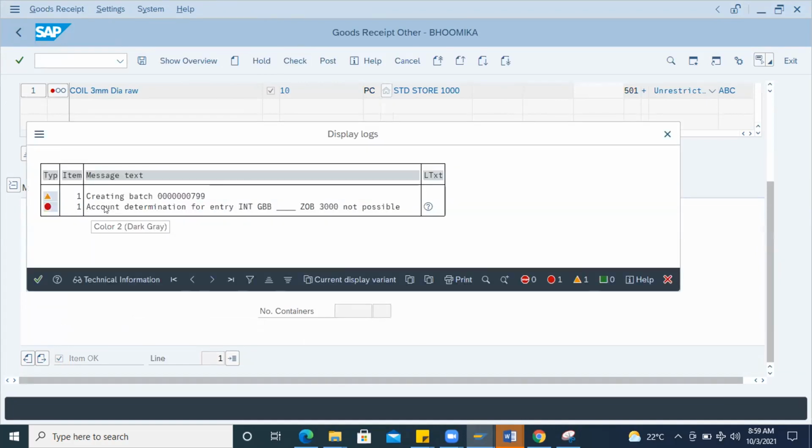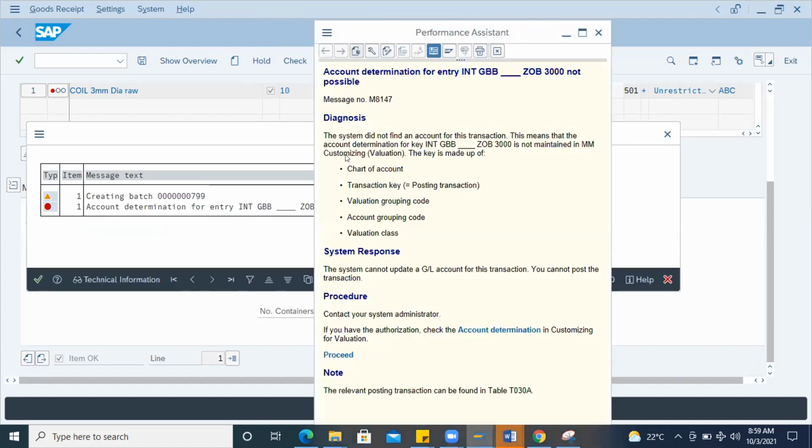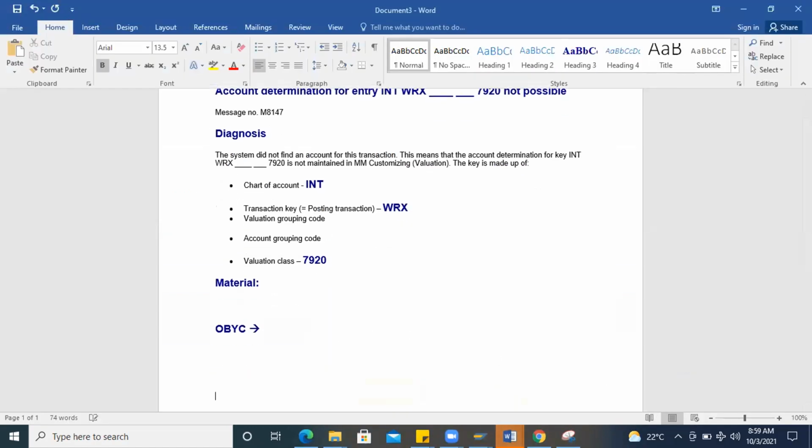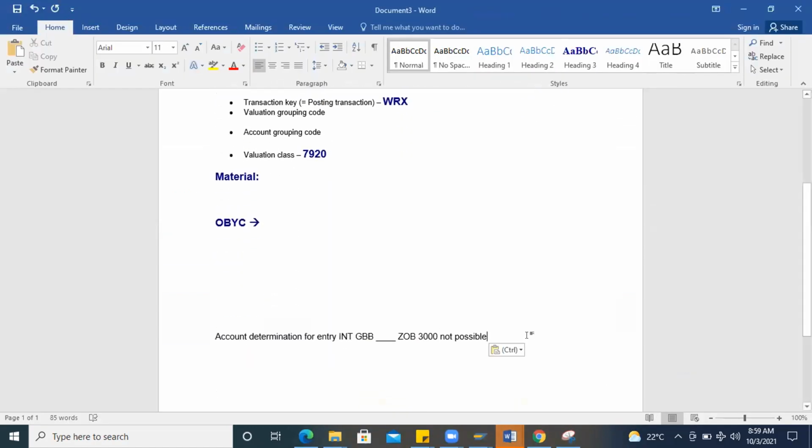Can you see? Account detail. GBB INT 3000 not possible. GBB GOB 3000 not possible, means it is not maintained in the backend. So if you don't have that entry in the backend, you will not be able to do the posting of that material with the 501 movement type.